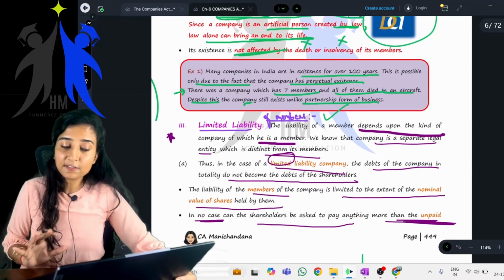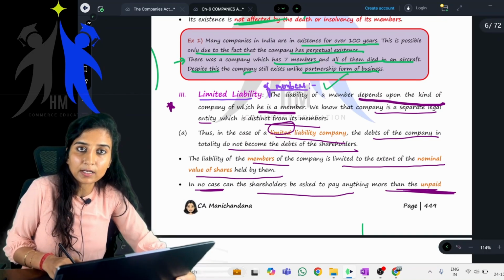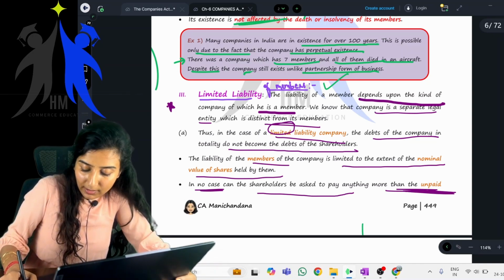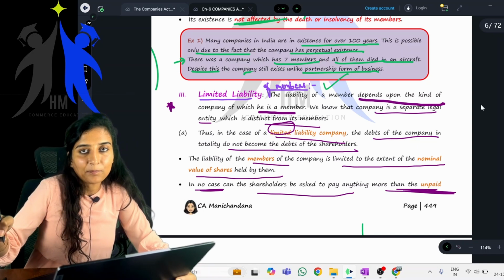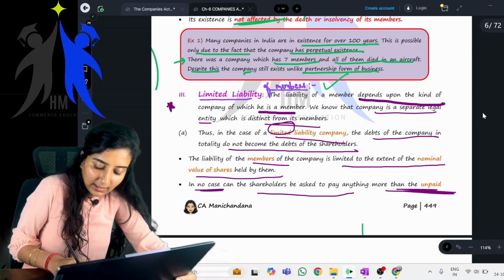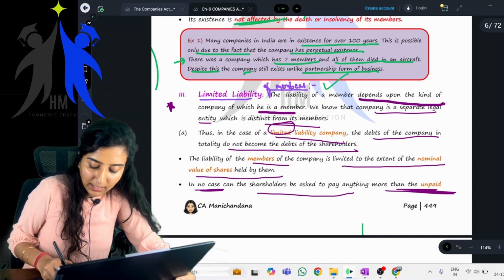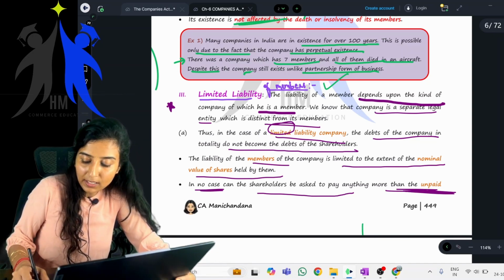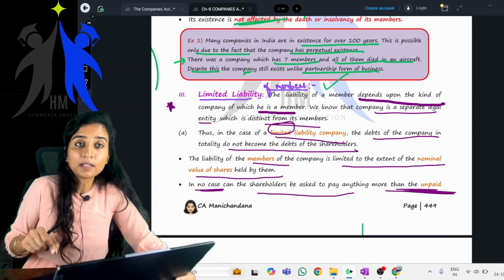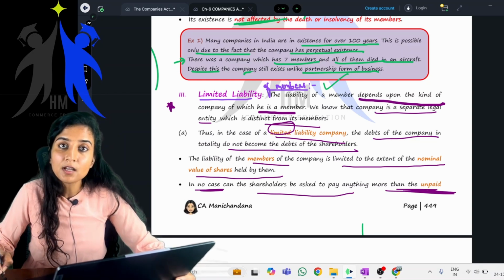I also see students write limited liability, because in your ICAI material also there is only limited liability. The liability of the company is limited. But you're asked to write the features of the company. Limited liability is one such feature. The company has only limited liability. This is one of the features. Under limited liability, they'll again write, this is one of the features of the company form of organization.